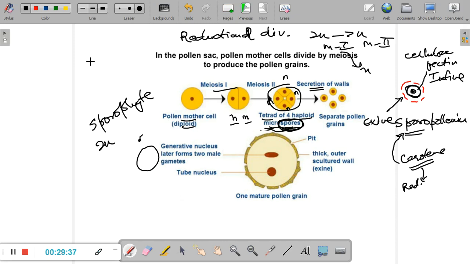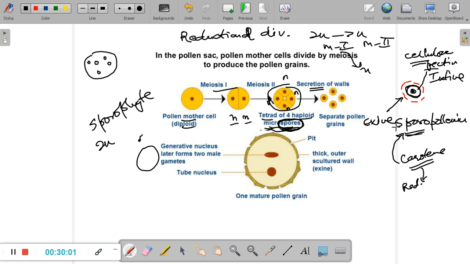I hope everybody has seen a pollen grain under a microscope in the past. If you've looked carefully at the pollen grain, you might have found that there are certain perforations or holes, and these are the places from where the pollen tube arises. This is also the place from where the cell lying on the inside can communicate with the external environment. Anyway, so we got the exine, which is made up of sporopollenin, and the intine, which is made up of cellulose and pectin.